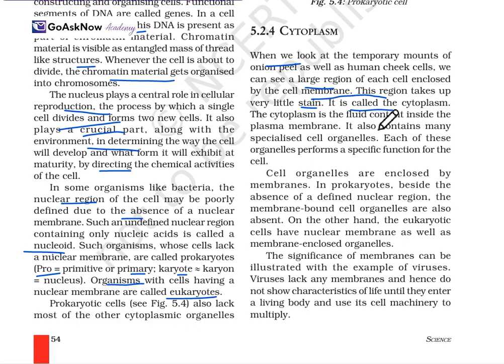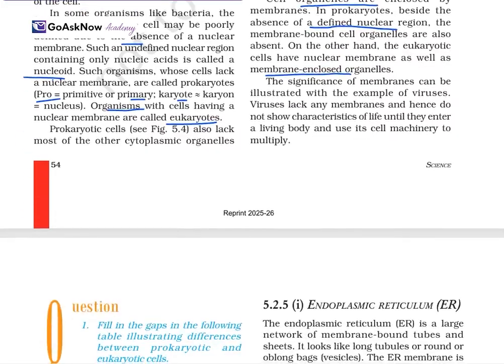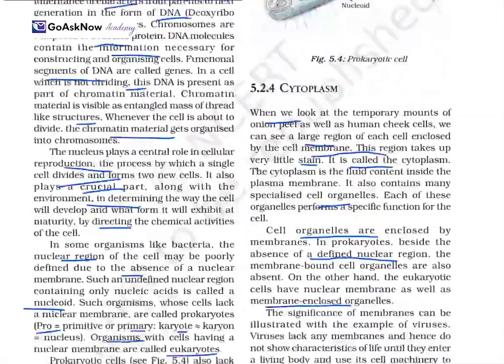So cytoplasm is the fluid contained inside the plasma membrane. So what actually is cytoplasm? It is nothing but a fluid contained inside a plasma membrane. It also contains many specialized cell organelles. Each of these organelles performs a specific function for the cell. So cell organelles are enclosed by a membrane. In prokaryotes, besides the absence of a defined nuclear region, the membrane-bound organelles are also absent. On the other hand, eukaryotic cells have a nuclear membrane as well as membrane-enclosed organelles. So this was all about the cytoplasm.